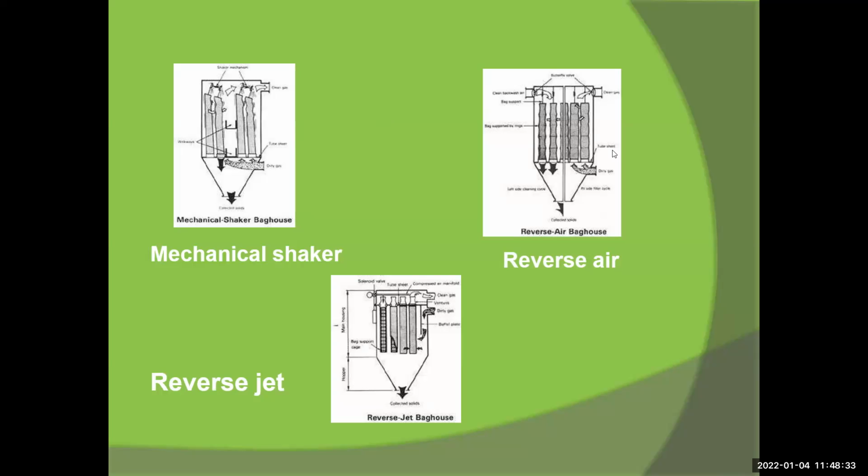The mechanical shaker handles all types of dust with the help of a vibrator. The movement makes all types of dust and particles settle at the bottom. Then there is reverse air, where flow is from the bottom side and the upper side. And the last one is the reverse jet baghouse. In all of these, the reverse process does the cleaning.